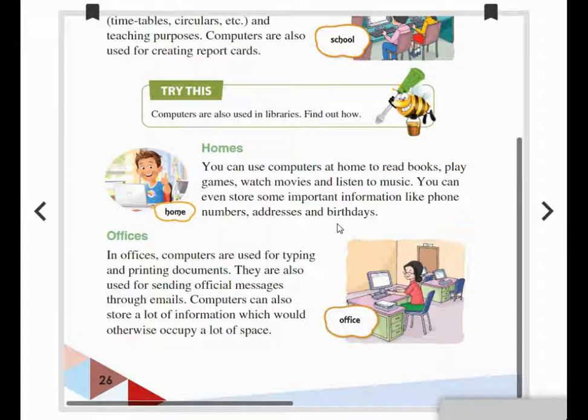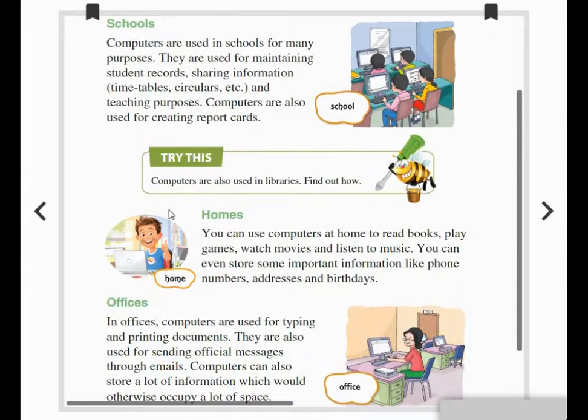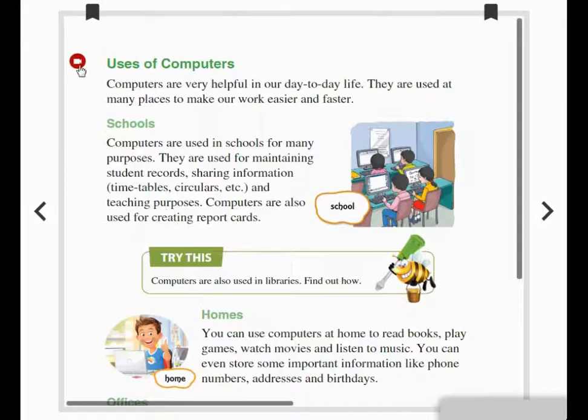Computers are used for typing and taking print documents. Computers can also work like an information saver, so much information can be saved. Okay, children, now let's watch the video.